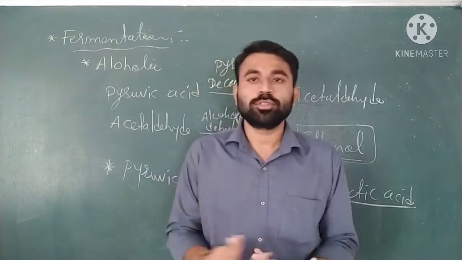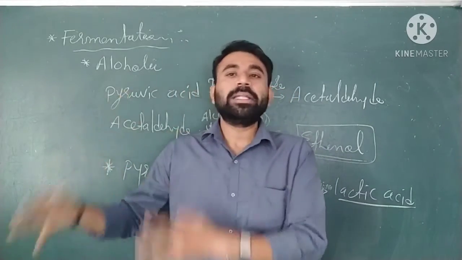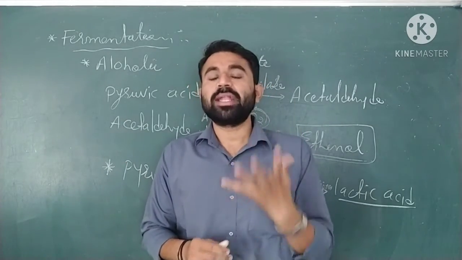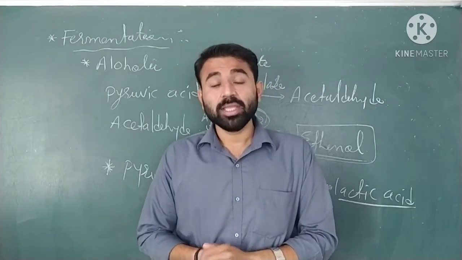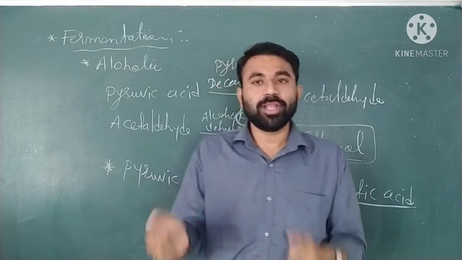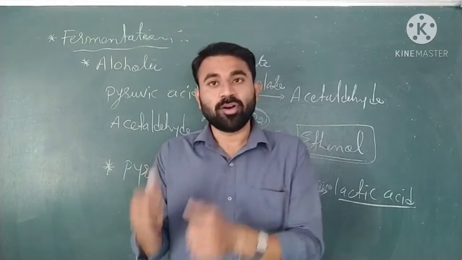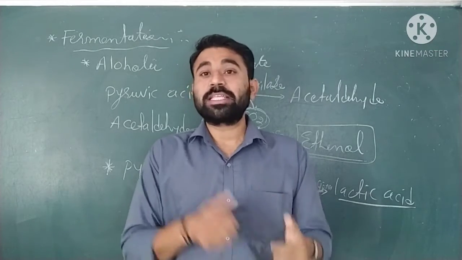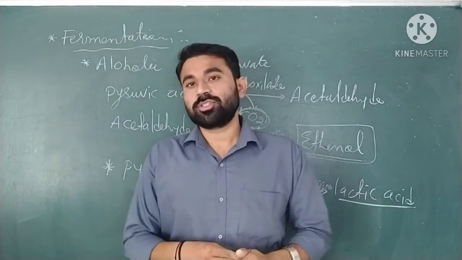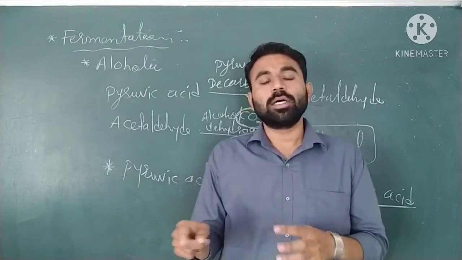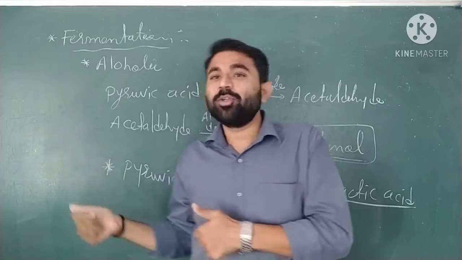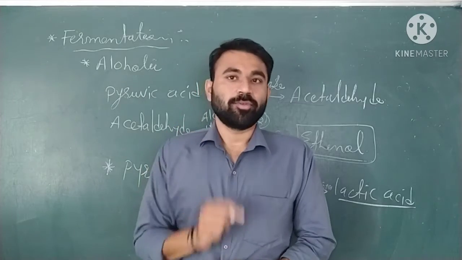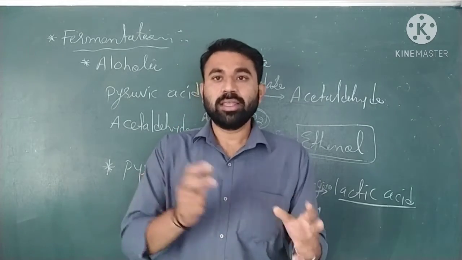Now the third and the most important pathway is the whole or complete degradation of pyruvic acid in the mitochondria, and that's why you get the ATP. It's called aerobic respiration because it occurs in the presence of oxygen, and the location of the reaction is the mitochondria, or rather the matrix of the mitochondria. This complete, final degradation and oxidation of pyruvic acid occurs in the mitochondrial matrix, in the presence of oxygen. Okay, so let's see how.